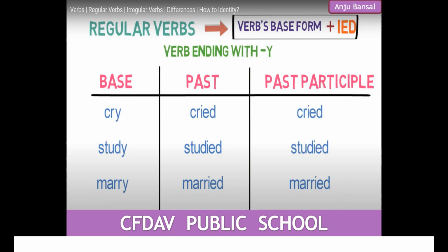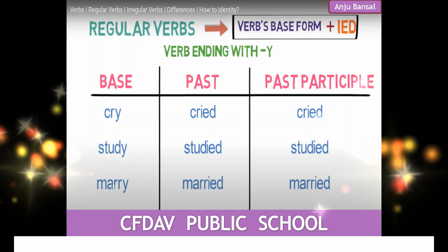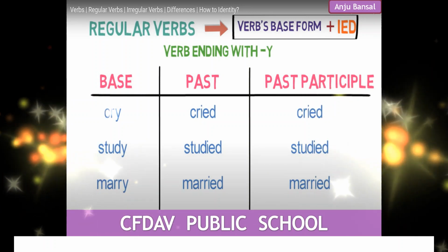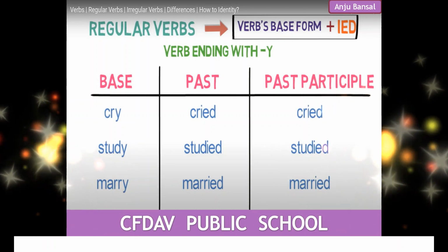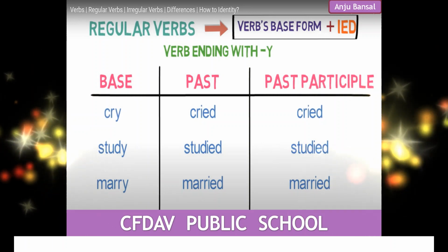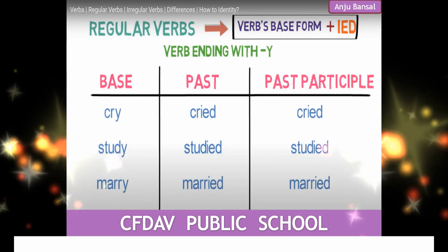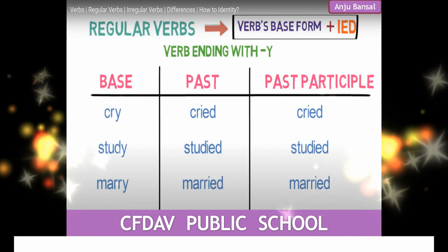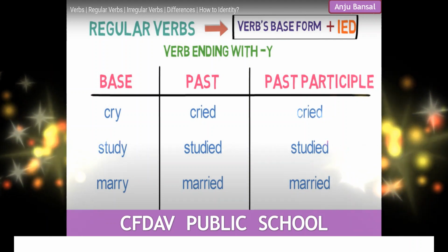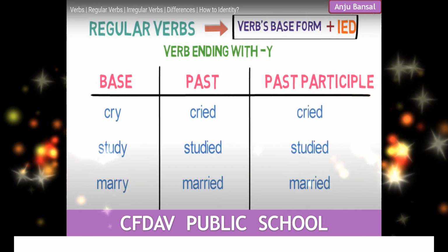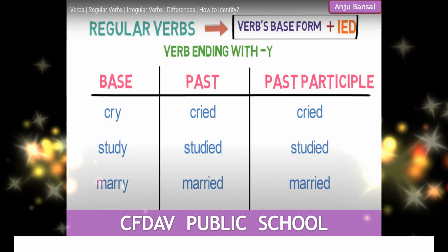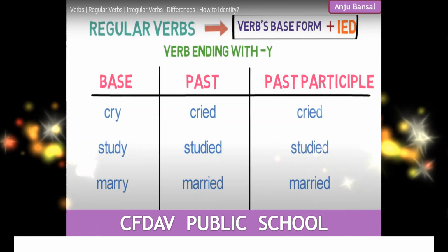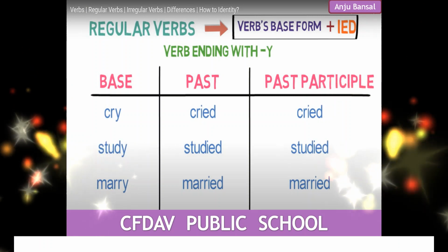Now here is another group of verbs. They are all ending with y in the present tense, in the base form. When your verb is ending in a y, then what do you do? You remove that y and instead of that you add i, e, d. So when the verb is ending in a y, you change that y into i, e, d in the past tense as well as in the past participle.